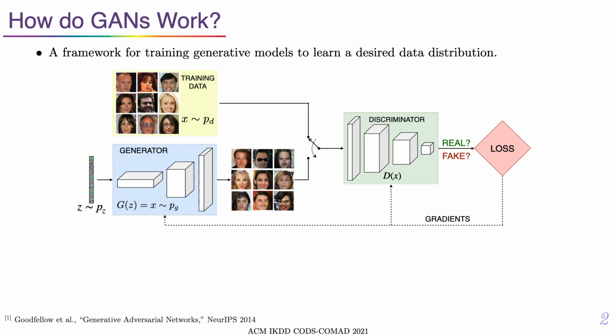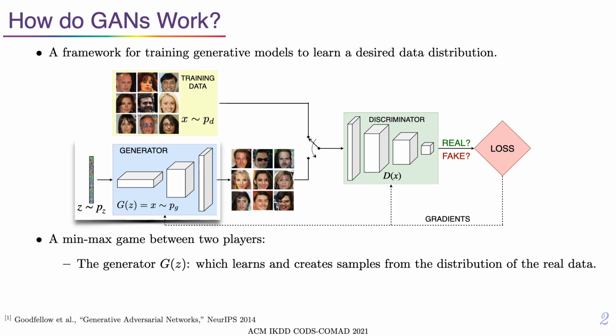Now, let's take a look at the generative adversarial network formulation. GANs were originally modeled as an unsupervised training framework tasked with learning a given distribution. Subsequent works have built semi-supervised variants of GANs that can leverage auxiliary information such as class labels, captions, image descriptions, etc. Consider the unsupervised learning problem. The GAN is tasked with learning a target dataset PD, in this case the distribution of celebrity faces. The GAN optimization is a min-max game between two players, the generator G and the discriminator D. The generator network accepts high-dimensional noise as input, usually Gaussian or a Gaussian mixture, and learns to transform it to a target image, which follows an output distribution PG.